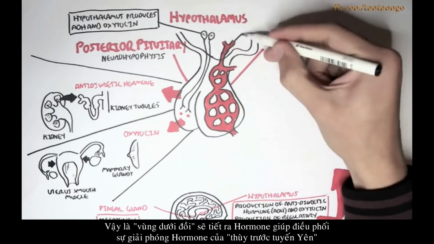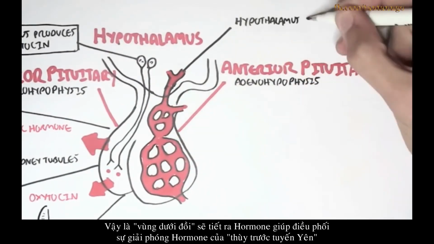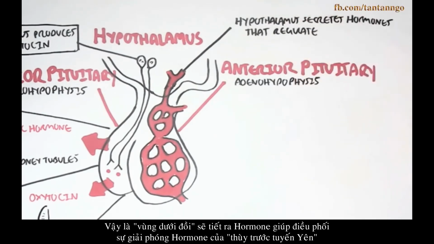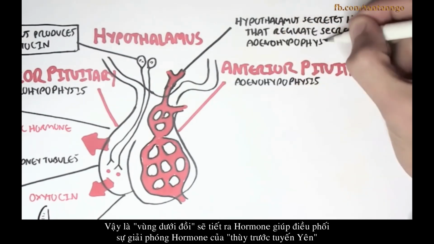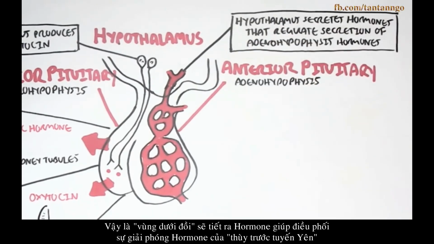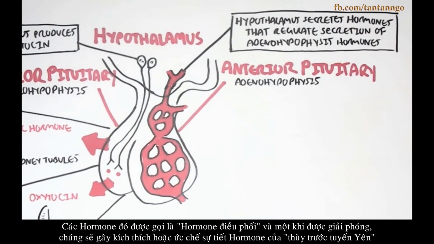The hypothalamus will secrete hormones that regulate the secretion of the anterior pituitary hormones. The hormones secreted by the hypothalamus are known as regulatory hormones, and once they are secreted, they will cause either stimulation or inhibition of the anterior pituitary hormones being secreted.